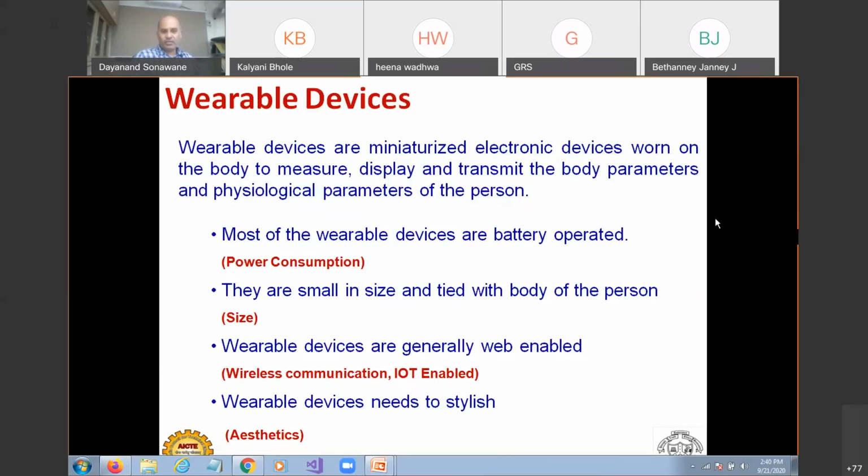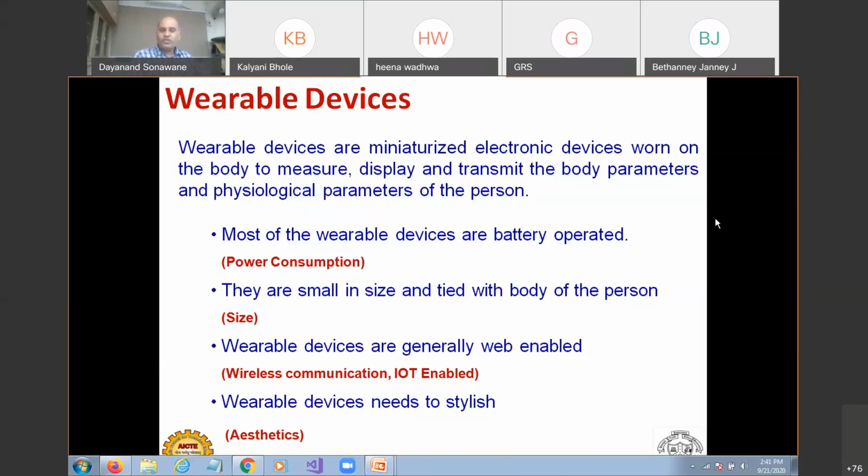Now, if you look at most wearable devices, how are they characterized? They are battery operated. This is a default necessity of all wearable devices. Power consumption therefore poses a challenge from the designer's point of view.